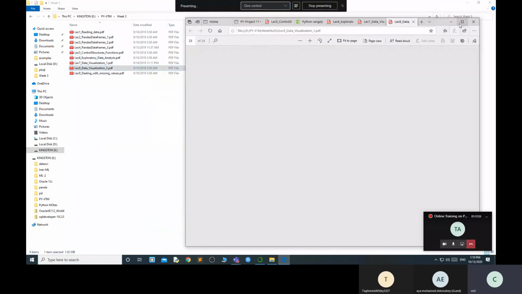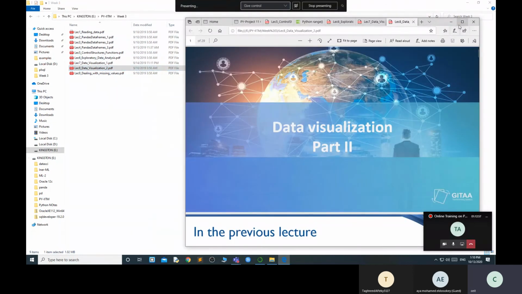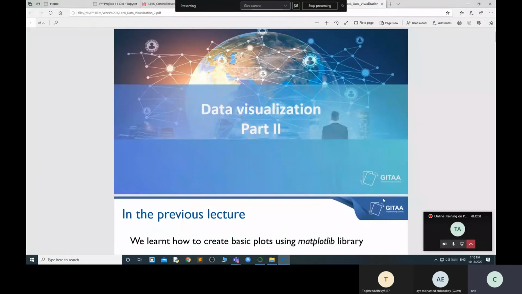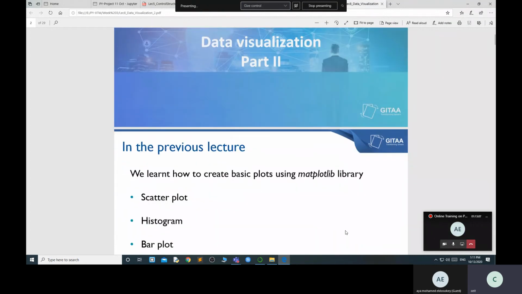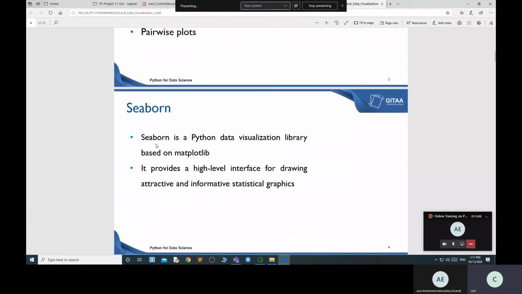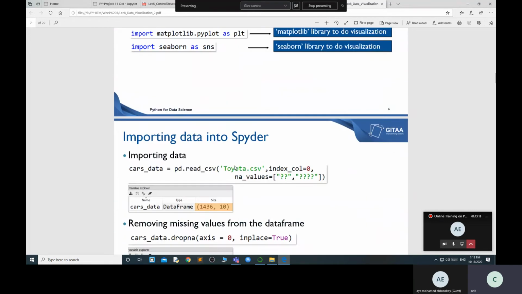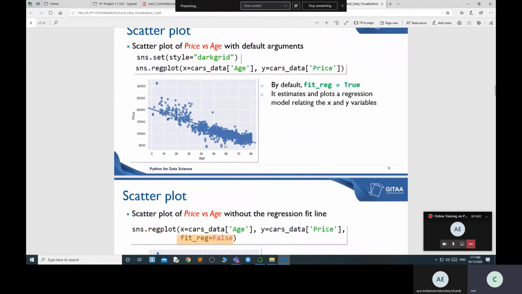And the second part, in the next class tomorrow, I will discuss the complete project, and I apply one machine learning algorithm over there also. Right now I'm talking about Seaborn. Seaborn is also a Python data visualization library, and it's also based on Matplotlib. So this is to make your graph more beautiful.